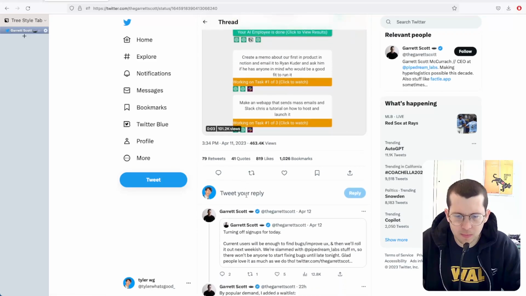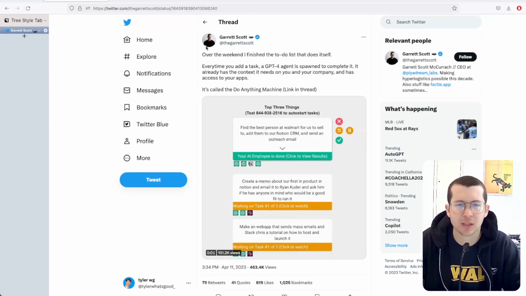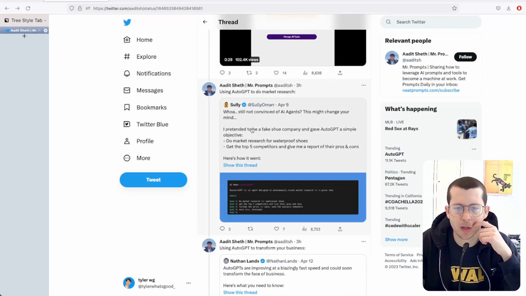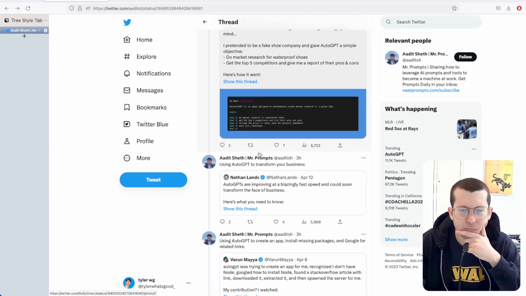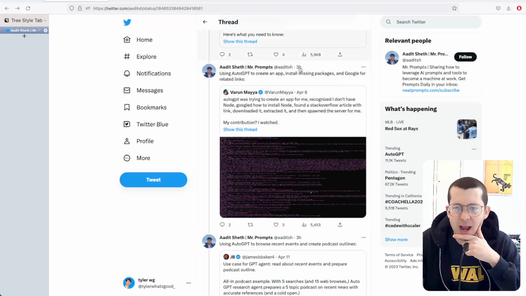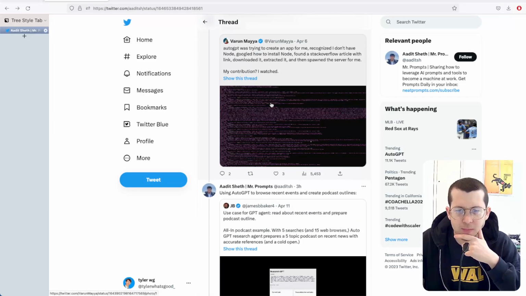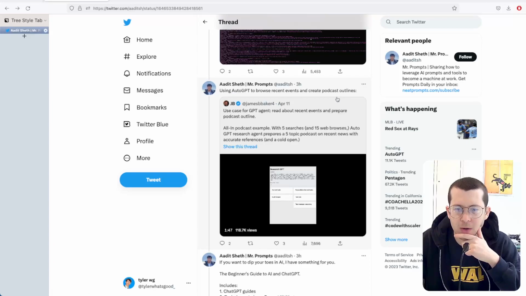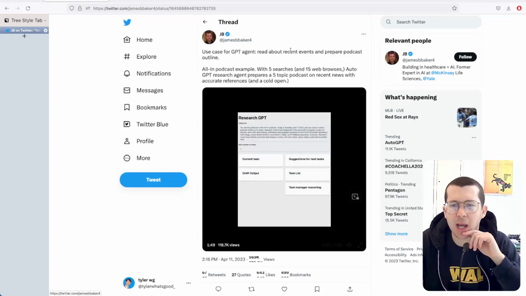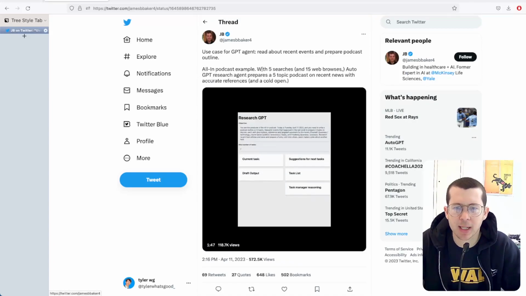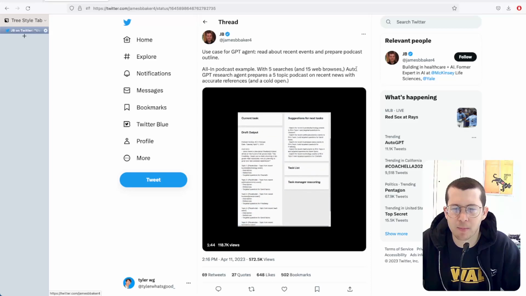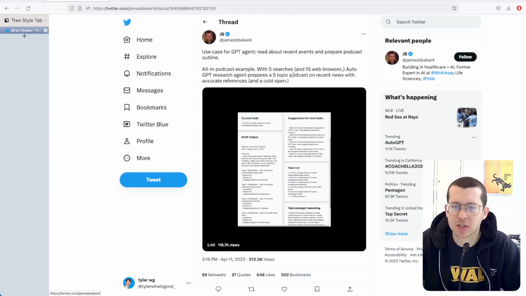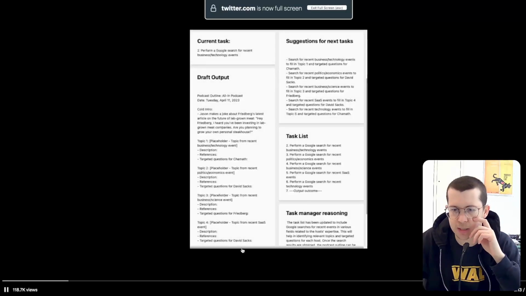Still, current users, turn off signups. So, okay, these are overloaded. Let's go to the next one. Market research. Create an app, install packages. This one's interesting. Browse recent events. Ooh, let's take a look at this one. And prepare a podcast, an all-in-one podcast example. With 5 searches and 15 web browsers, the Auto-GPT research agent prepares 5-topic podcasts on recent news. That looks cool. Cool for, I guess, content creators.